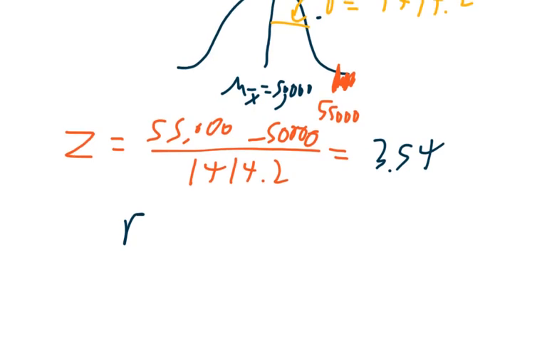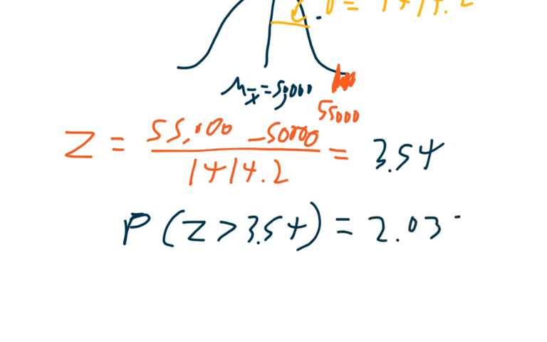The probability that z is bigger than 3.54 using your normal CDF is 2.035 times 10 to the negative fourth. So there's almost no chance that we would get an average above 55,000 if we surveyed 50 teachers.